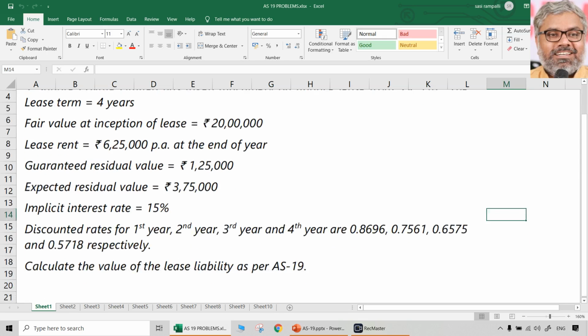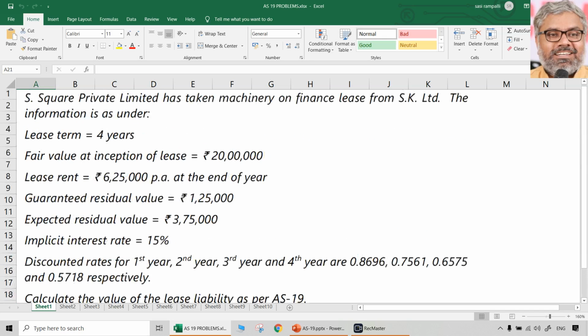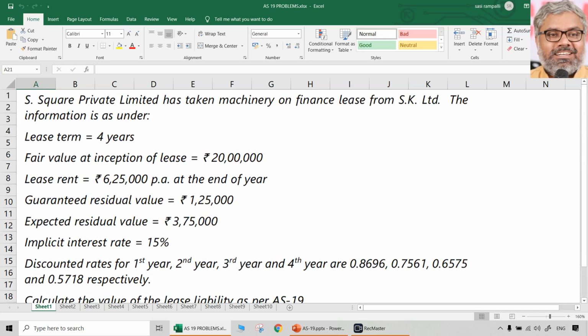But what is the question? Data is there. What is the question? Question is calculate the value of lease liability as per AS 19. From that we have to understand for whom we are calculating anything. Who will have a lease liability? Naturally the lessee will have a lease liability.